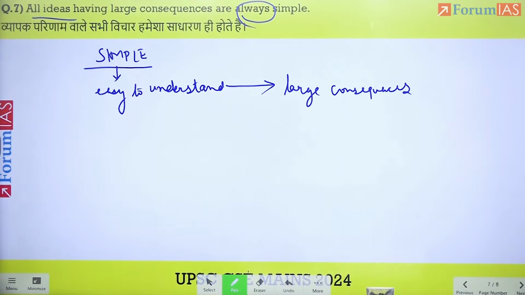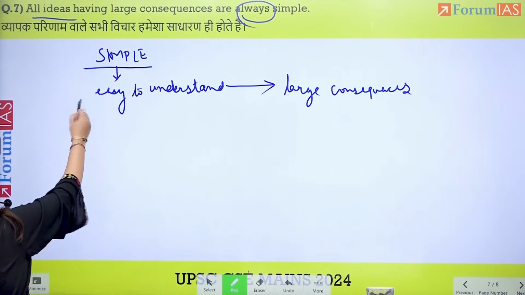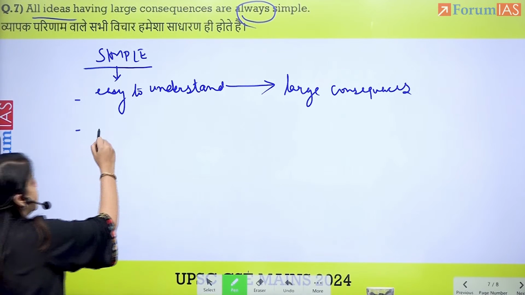With this, we will be able to discuss what else simple means. When we say simple, it also means easy to understand, comprehensible.